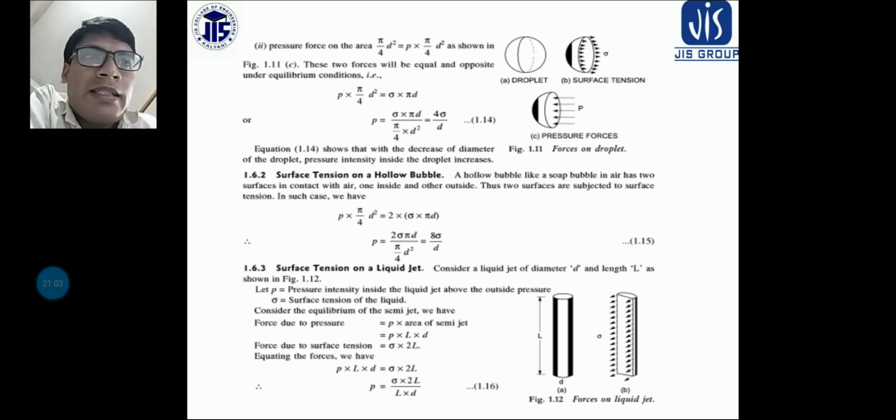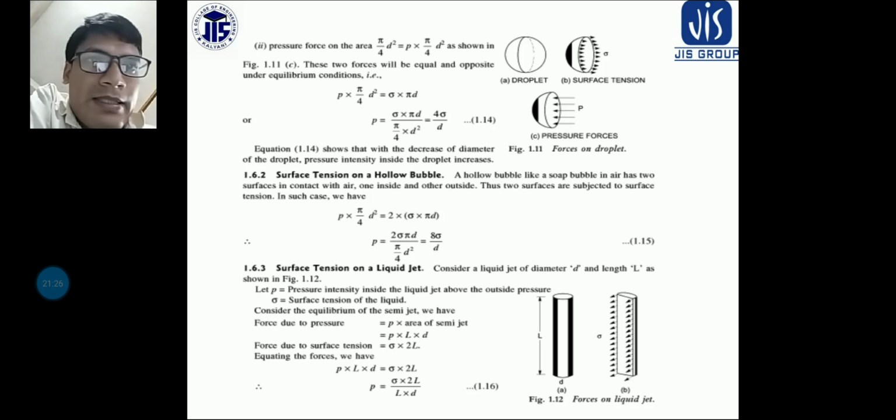So that is why I can say that some pressure force is acting on the surface of that particular cut section. So we are considering some pressure force acting on that liquid droplet, which is acting leftward.